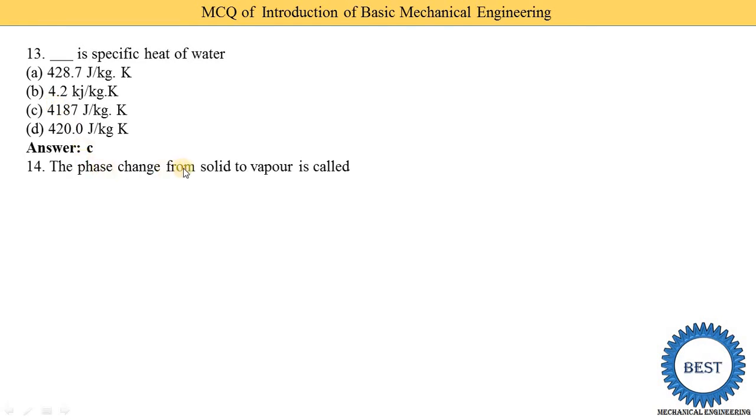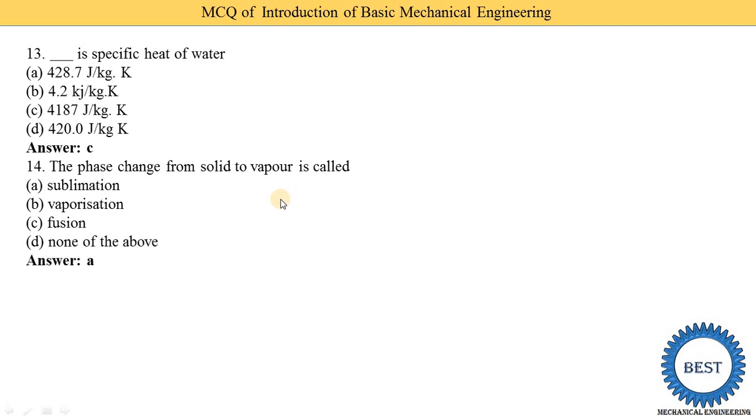The phase change from solid to vapor is called, so you know there are different phase change processes. Liquid is converted into vapor, vapor is converted into liquid, liquid is converted into solid. It means water is converted to ice, water is converted into vapor, and vapor is converted directly into ice. So there are different phase change processes. Here they ask about solid to vapor. It means it converts directly from solid to vapor without coming into the liquid state. What is that process name? Option A is sublimation, option B is vaporization, option C is fusion, and option D is none of the above. So option A is the correct answer, that is sublimation.